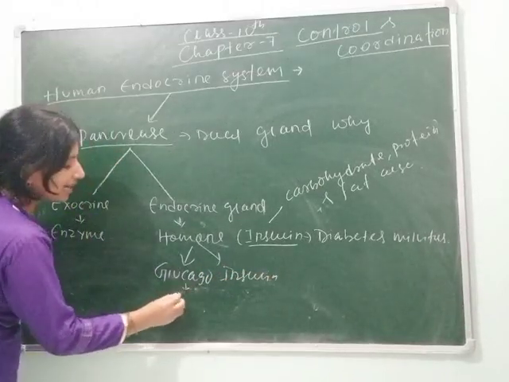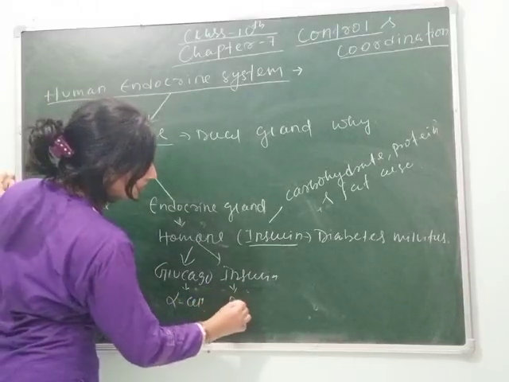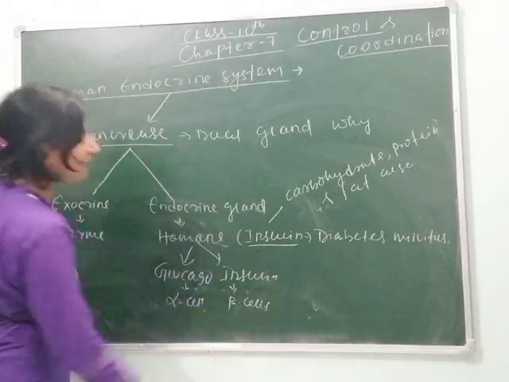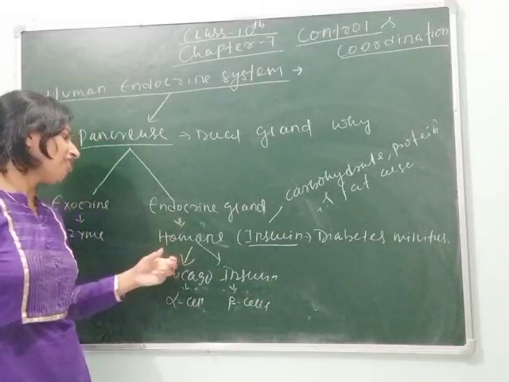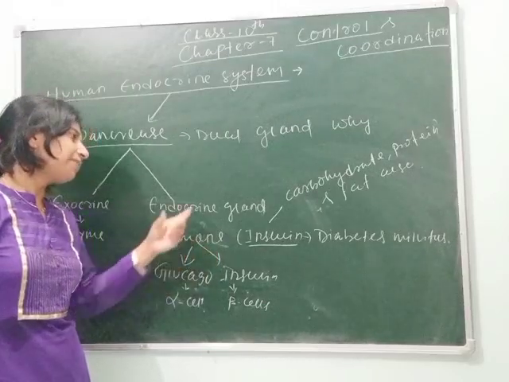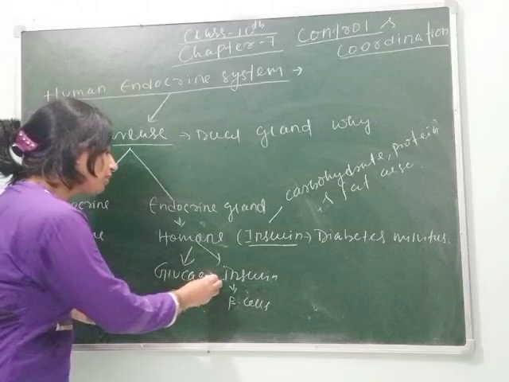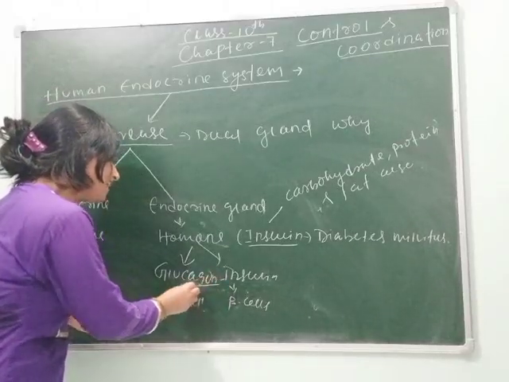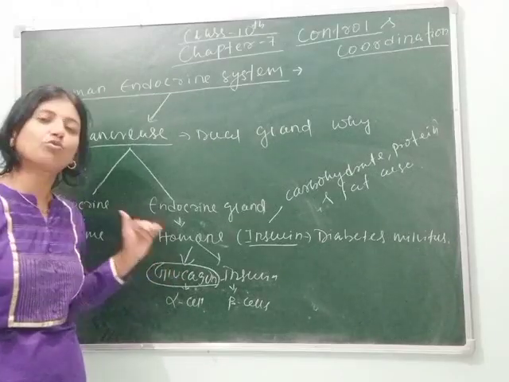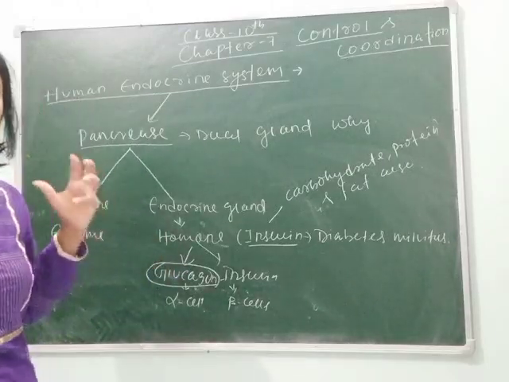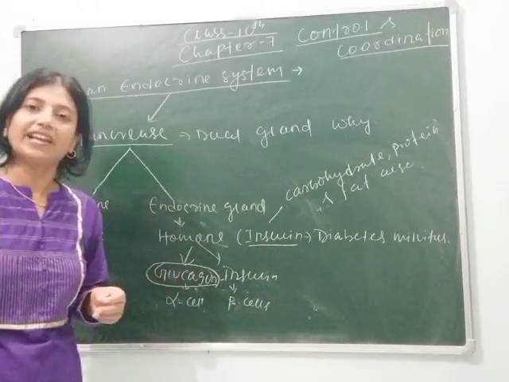Glucagon is secreted from the alpha cell, whereas beta cell secretes insulin. So if we are taking more and more carbohydrate and the secretion of insulin is less, then for the metabolism of carbohydrate, the secretion of glucagon is increased, and after a certain time period, its secretion is so high that it increases the sugar level in our blood, and that condition is called diabetes mellitus.